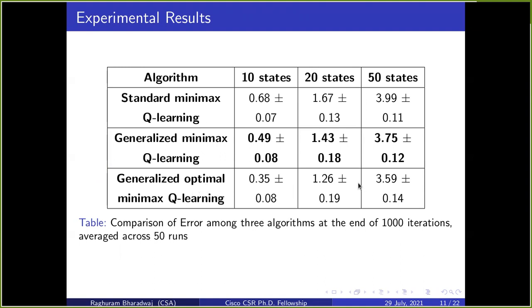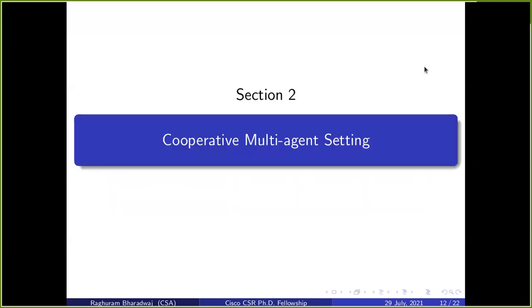So this obviously performs better than the other two in terms of giving minimum error. And then generalized minimax Q learning is where the successive relaxation operator W is computed from the samples itself. So the important takeaway here is that our proposed generalized min-max Q learning computes a better error, or smaller error, compared to the standard min-max Q learning algorithms on all three settings. Now let us move to the cooperative multi-agent setting.